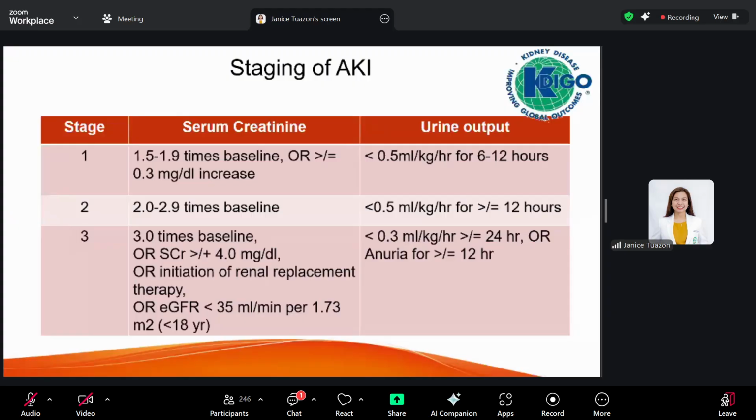So for stage 1, you have serum creatinine of 1.5 to 1.9 times baseline, no? But most of the time, kasi for pediatrics, we do not have baseline creatinine. So we can rely on the definition of AKI based on the urine output.